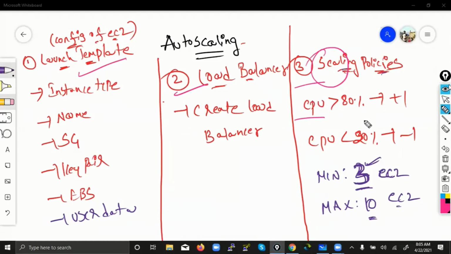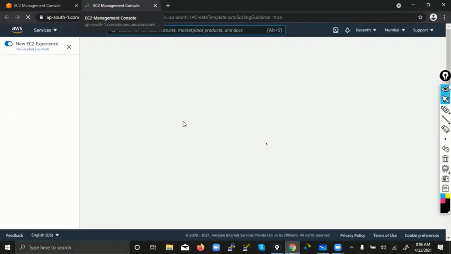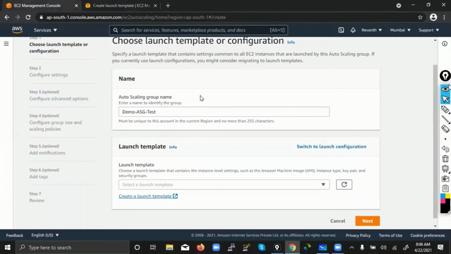Let's assume you are practicing and you started with scaling policies. In the first step, it will ask you for the launch template. You need not worry; don't feel you're making a mistake. No one will remember the order; it comes with experience. So just click the option to create a launch template. It will automatically open in another tab, and you know how to create a launch template. Create it, come back here and click refresh, and it will automatically appear in the drop down.